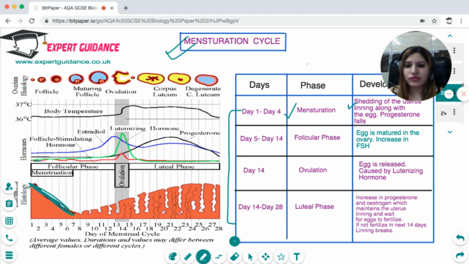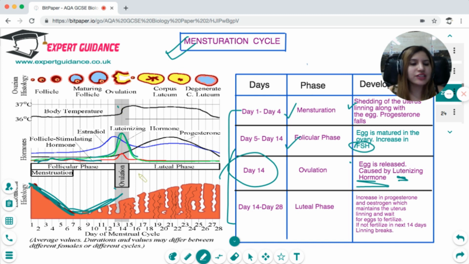From day 5 to day 14 is the egg maturation phase. That is the follicular phase, where the egg is matured in the ovary, and the hormone responsible for the maturation and development of the egg is the follicle stimulating hormone. So you can see that the follicle stimulating hormone starts to increase in concentration. Then at day 14, the egg is released into the fallopian tube, and this release of the egg is caused by a hormone called luteinizing hormone. So you can see there's a sudden surge of this luteinizing hormone at day 14.